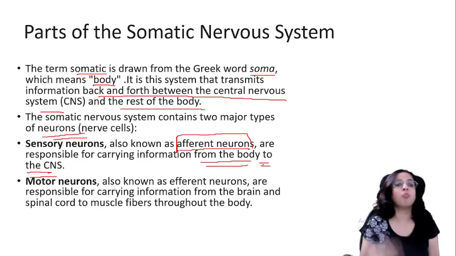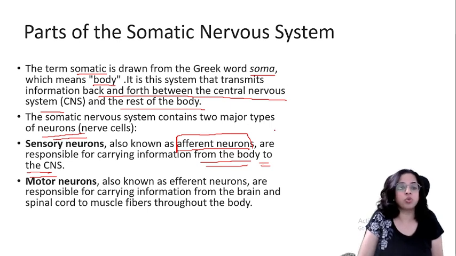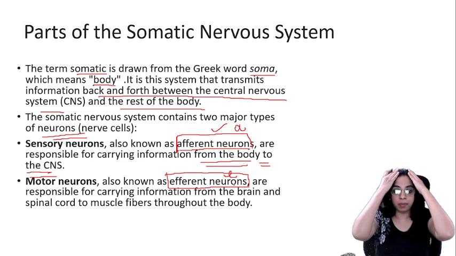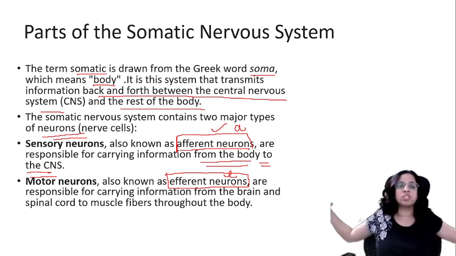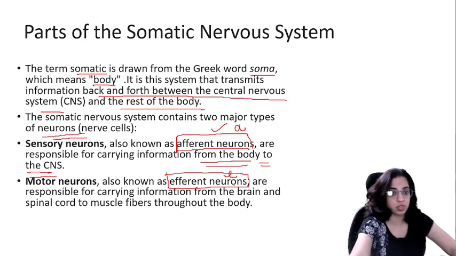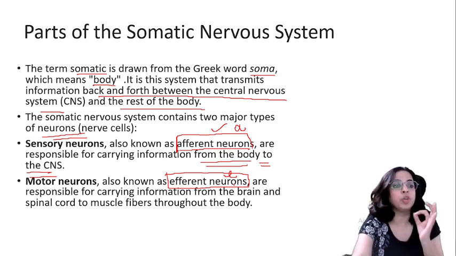Then we have motor neurons. They are also known as efferent, E-F-F-E-R-E-N-T. See the spelling change: sensory is afferent, with an A, and this is efferent, with an E. They are responsible for carrying information from the brain and the spinal cord to the muscles throughout the body. So it is the opposite of sensory. These are the types of neurons.